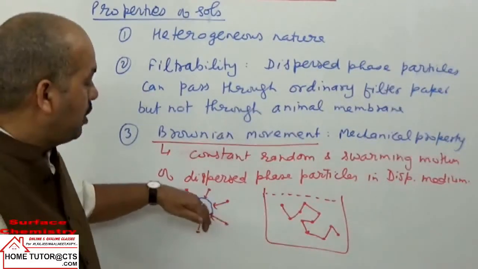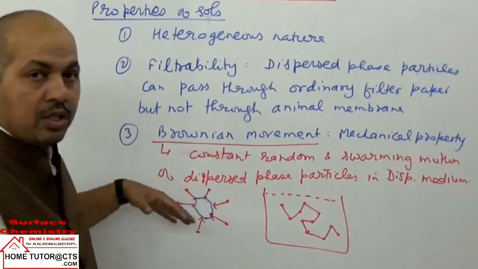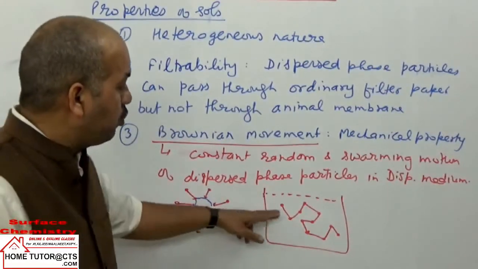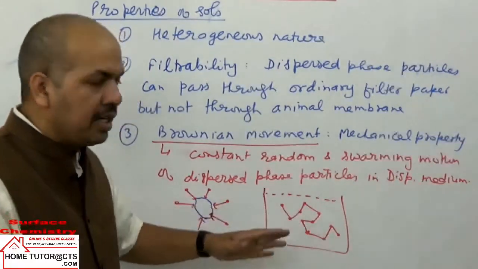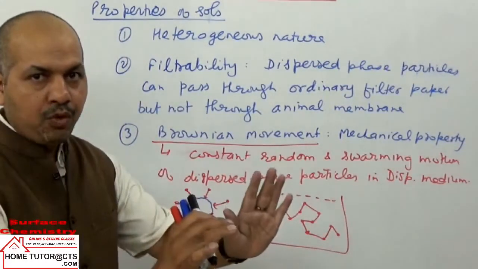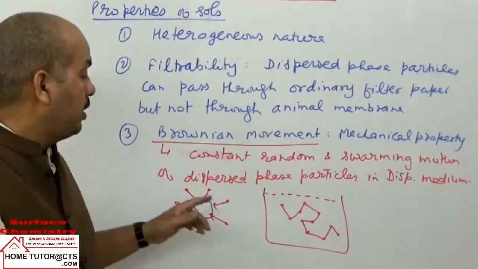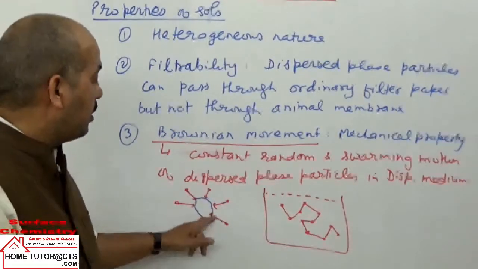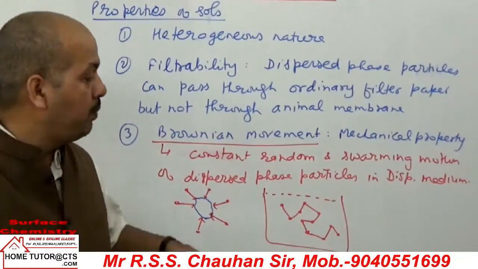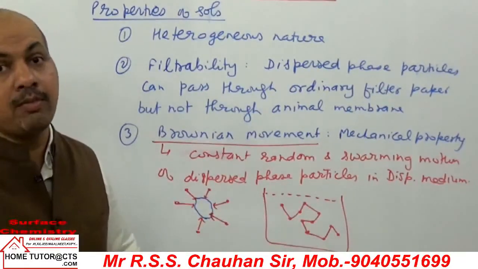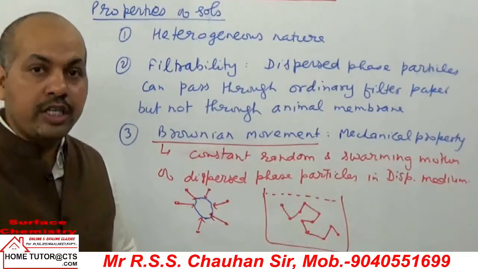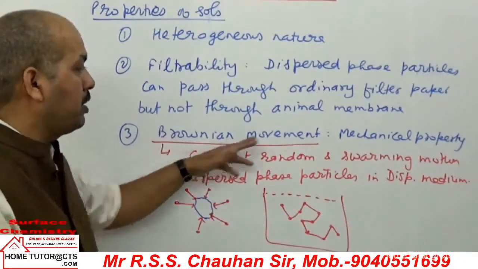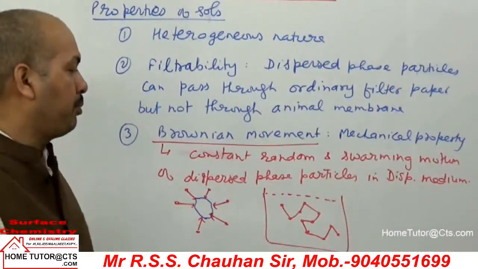So what happens? The particle will be drifting in one direction. They can move to this position or then to this position. It depends from which side more force comes from the dispersion medium particles colliding with the dispersed phase particles, due to which they will follow this kind of zigzag motion, constant random swarming motion. So this kind of motion is called Brownian movement, taken under mechanical property.